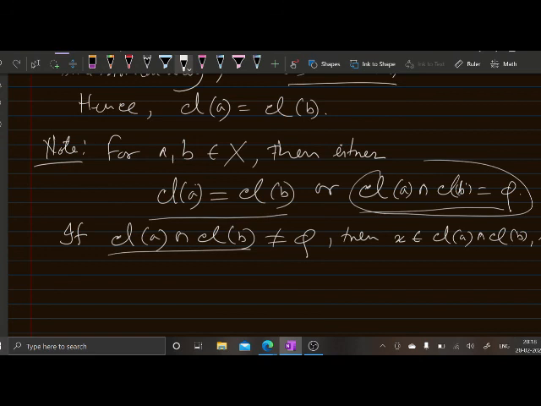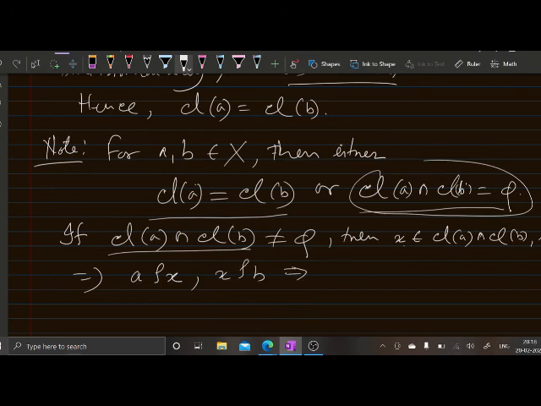You can find one element which is common to both the sets, class A and class B. But then X belongs to class A means A rho X holds, X is related to A, and X belongs to class B means X is related to B also.